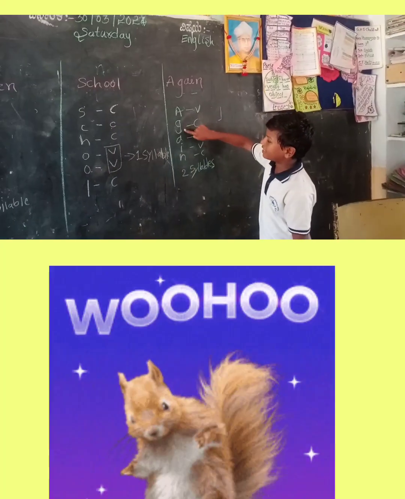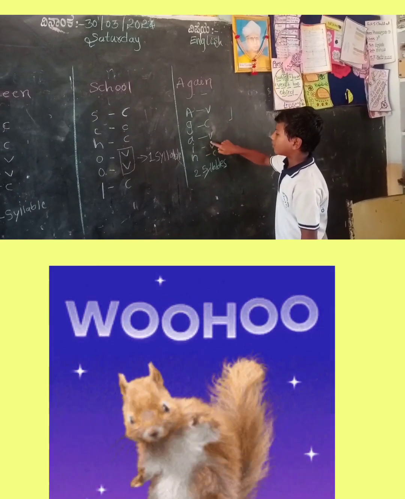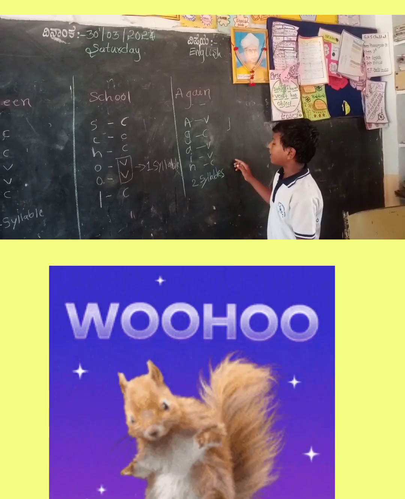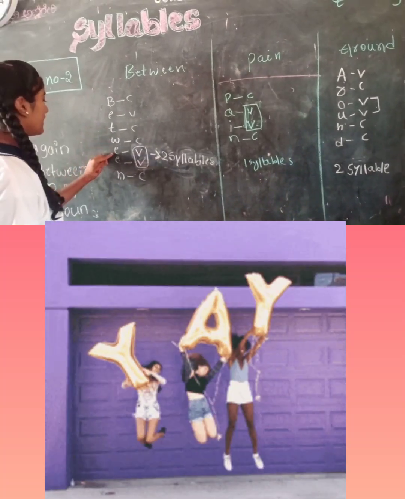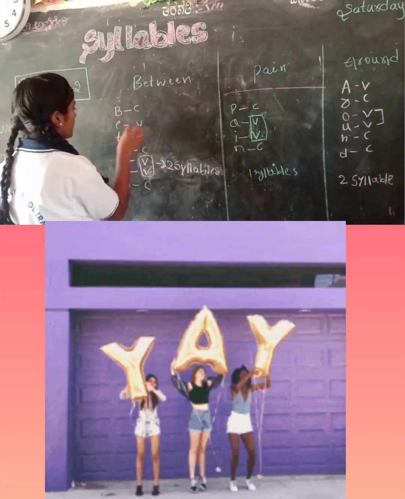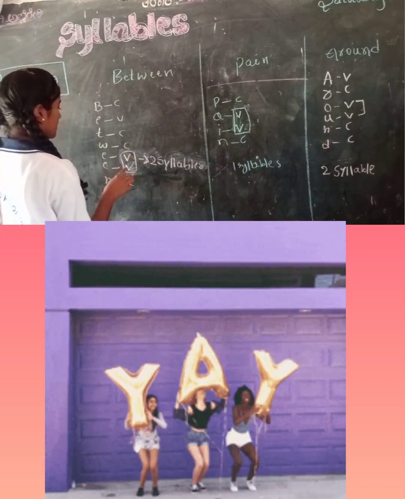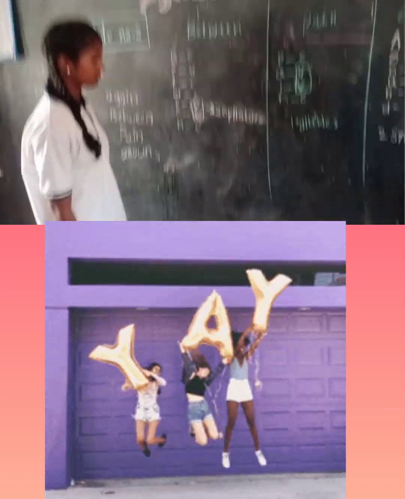Again spelling is AGAIN. A is vowel, G is consonant, A is vowel, I is vowel, N is consonant. Again is 2 syllable word. Between spelling is BETWEEN. D is consonant, E is vowel, T is consonant, W is consonant, E is vowel, N is consonant. Between 2 syllable word.